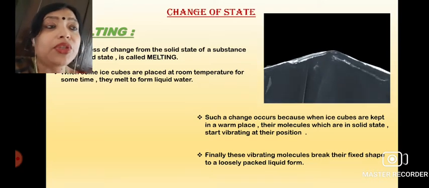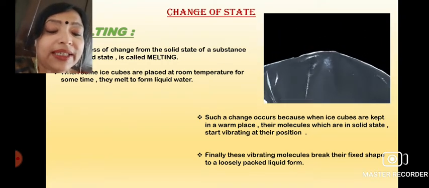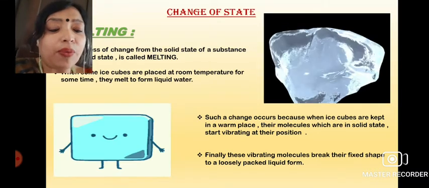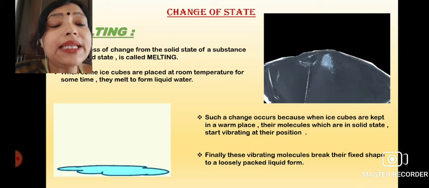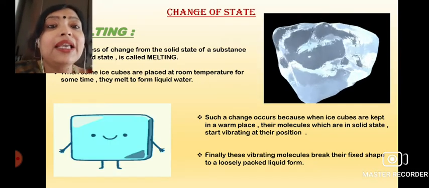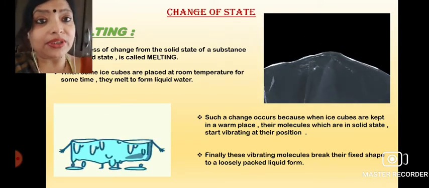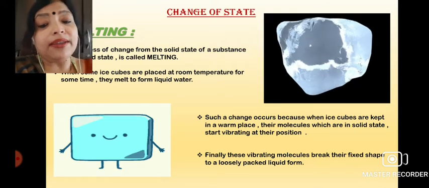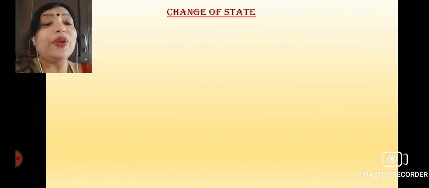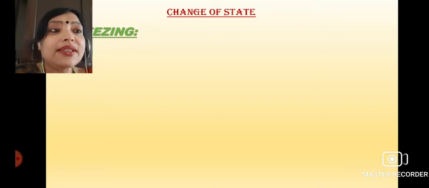The molecules which are in the solid state, that means in the ice cube state, start vibrating, and finally this vibrating molecule breaks up and forms a loosely packed liquid. Here you can see by the diagram, by the picture very easily, that initially it was an ice cube, solid state. The molecules start vibrating and later on they transform into the liquid state. So basically this process is known as melting. I hope you understood. Next process is freezing.